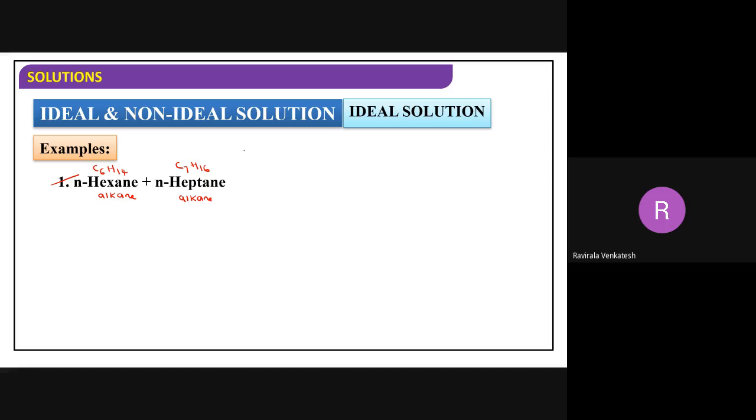Now you may get one question. Sir, methane and ethane, can I take them as an example? Methane, ethane, is it possible? Can I take these two examples?